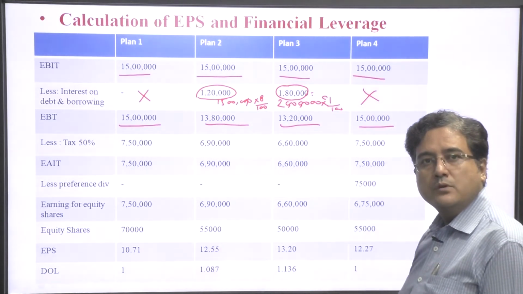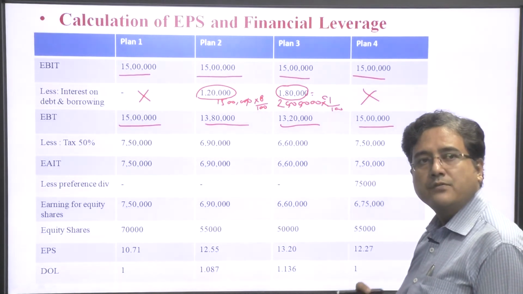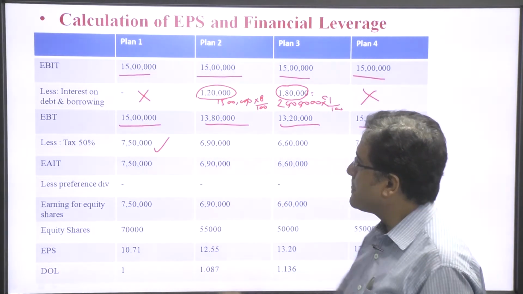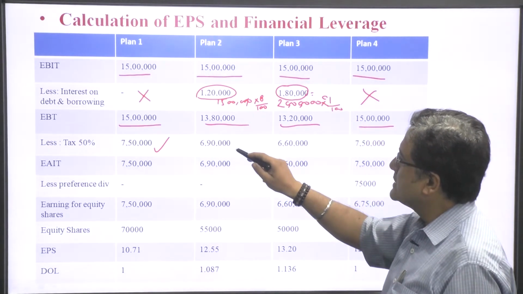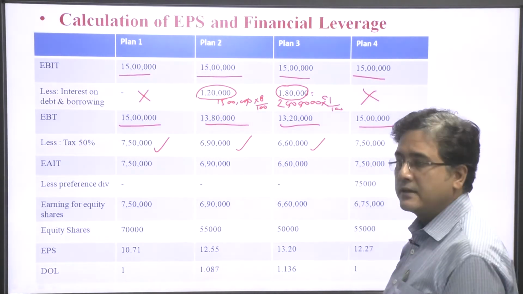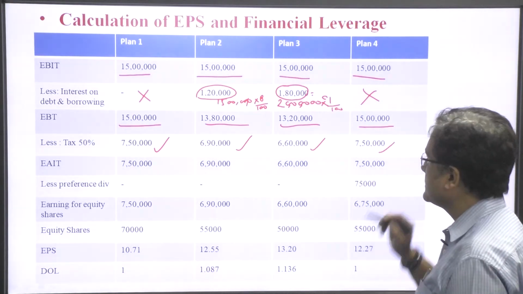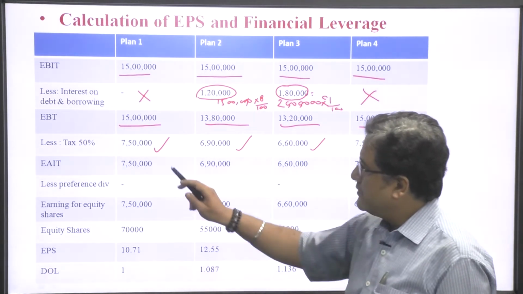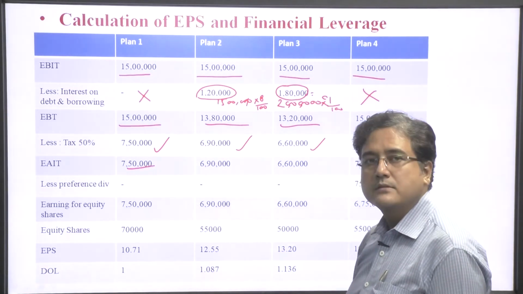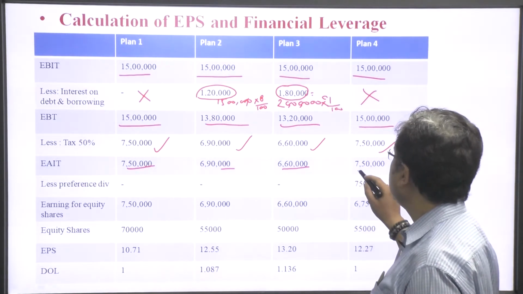Now the next step is to deduct the tax, and we know the tax rate is 50%. 50% of 15 lakh is 7 lakh 50,000, 50% of 13 lakh 80,000 is 6 lakh 90,000, 50% of 13 lakh 20,000 is 6 lakh 60,000, and similarly 7 lakh 50,000. After deduction of tax we get 7 lakh 50,000, 6 lakh 90,000, 6 lakh 60,000, and 7 lakh 50,000.